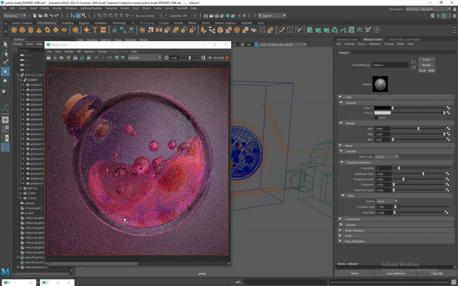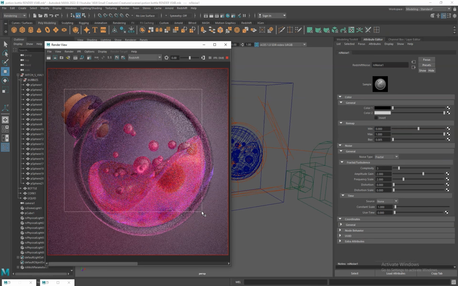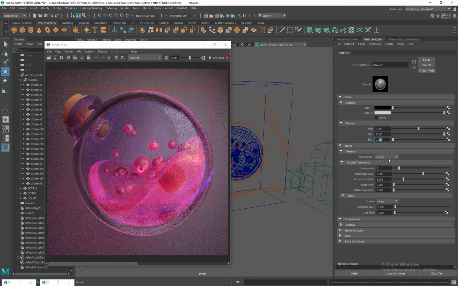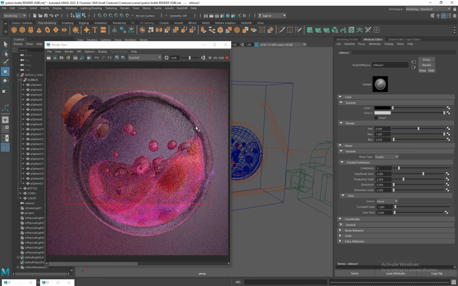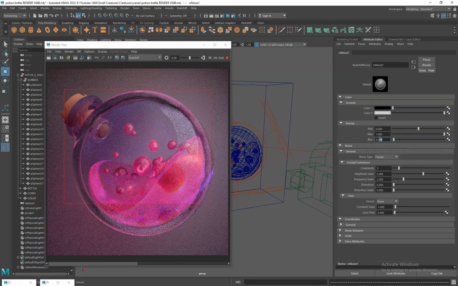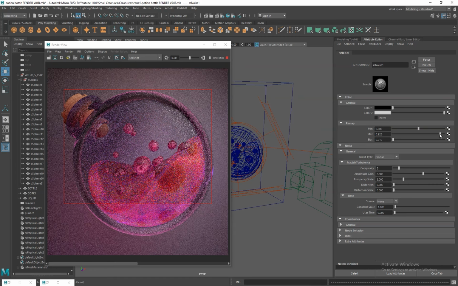What this does is compress most of the noise values to our black, so the bump effect becomes extremely subtle. I'm not trying to add strong surface detail here. I just want to slightly break the perfect smoothness of the glass and introduce a very soft handmade wave to the surface.